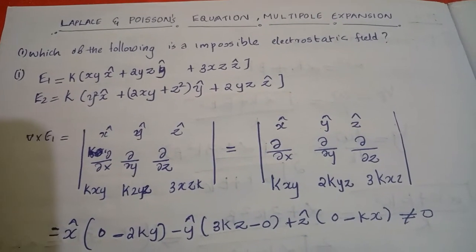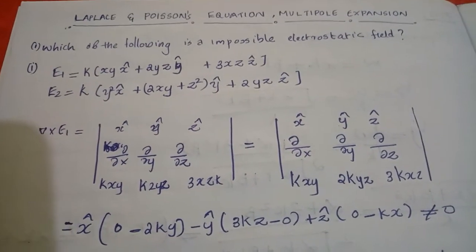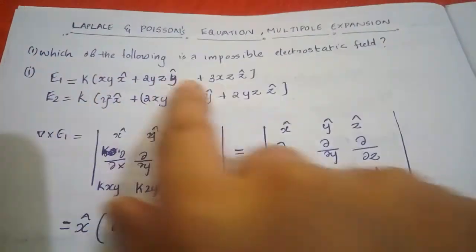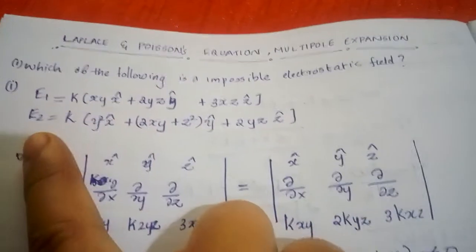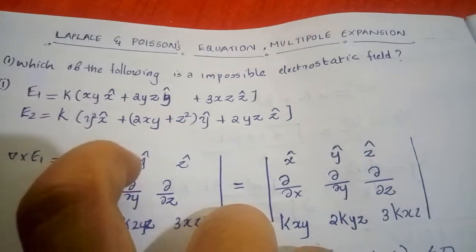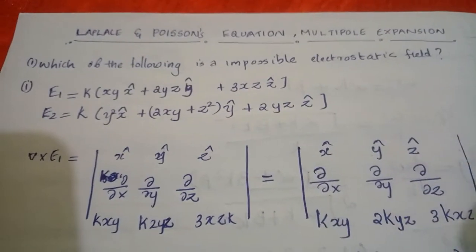Today we are discussing the Laplace and Poisson's equation and multipole expansion problems. First question: which of the following is an impossible electrostatic field? Two fields are given, and we have to choose the electric field which is not possible as an electrostatic field.